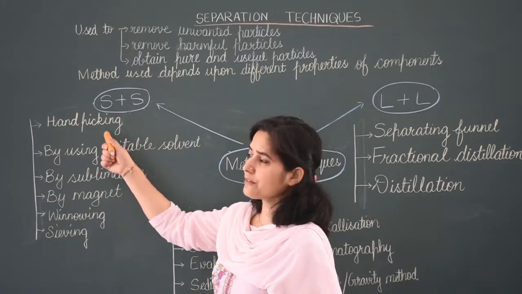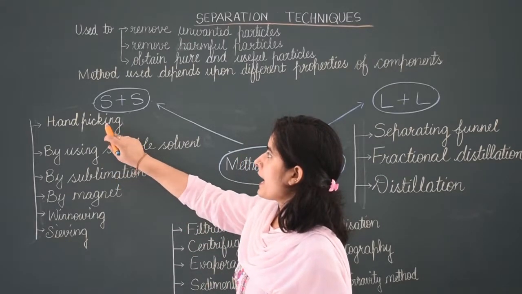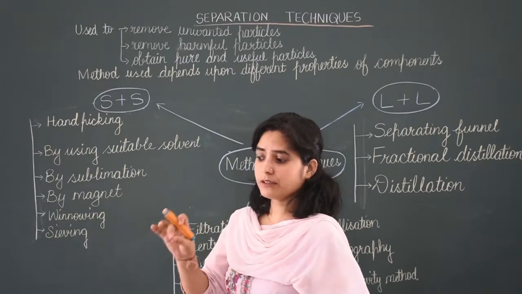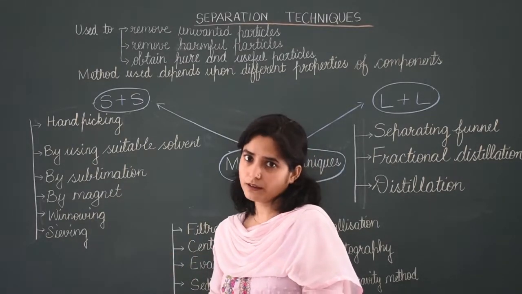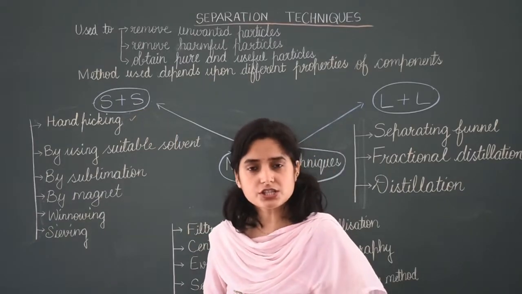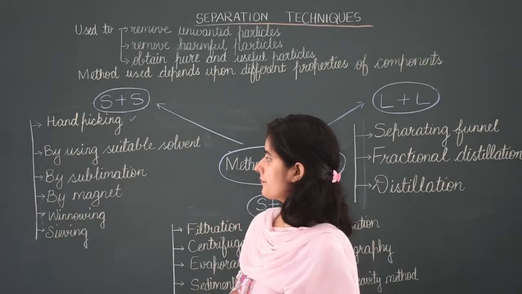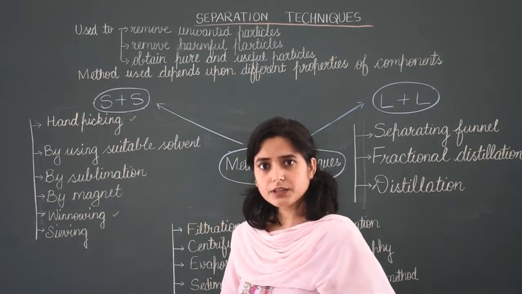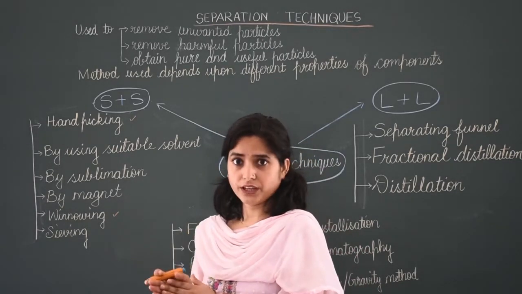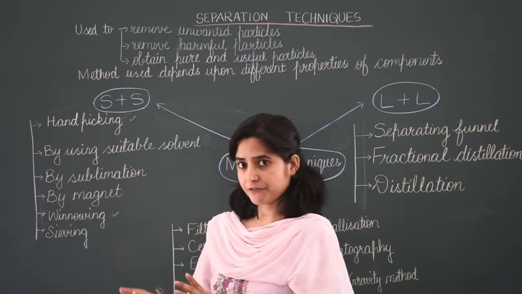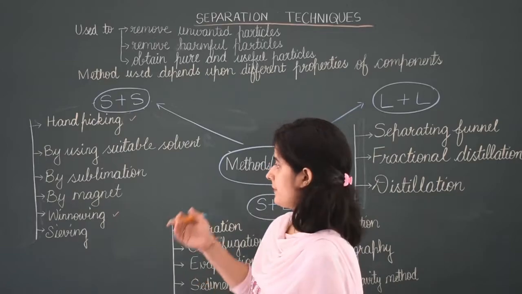So simply, see here, hand picking. Hand picking means taking by hand and putting out. This you have done in your 6th class. Winnowing, by using wind power, we separate chaff from grains.